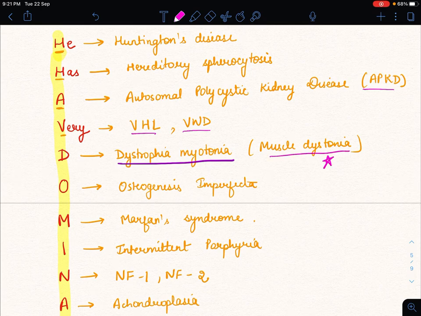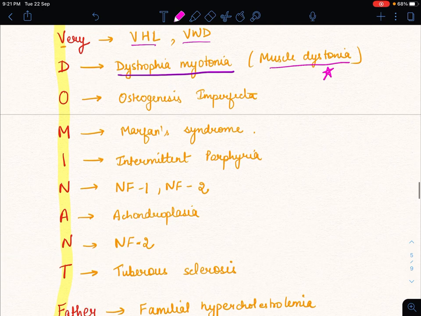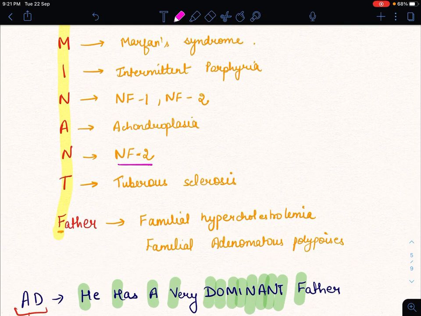Remember it: here it is muscle dystonia and there is muscular dystrophy. O for osteogenesis imperfecta, M for Marfan syndrome, I for intermittent porphyria, N for neurofibromatosis type 1, A for achondroplasia, another N for neurofibromatosis type 2, T for tuberous sclerosis, and father means F for familial hypercholesterolemia and familial adenomatous polyposis.